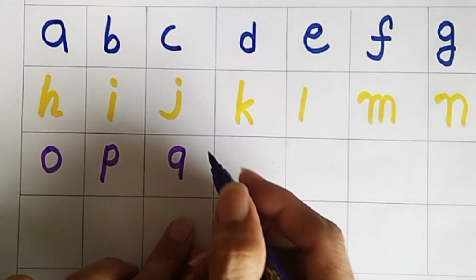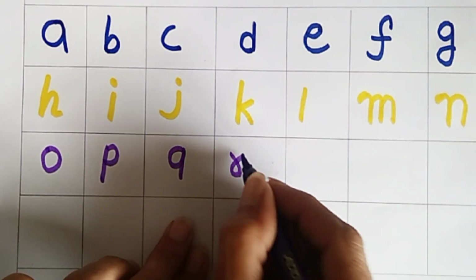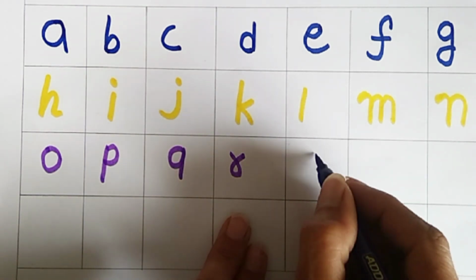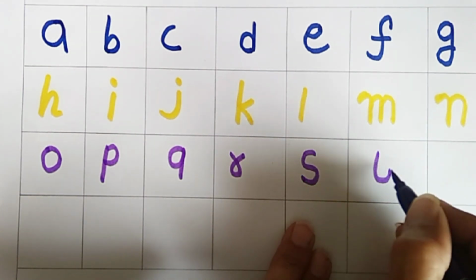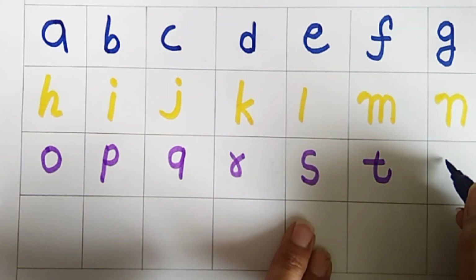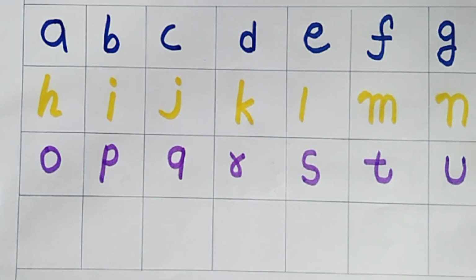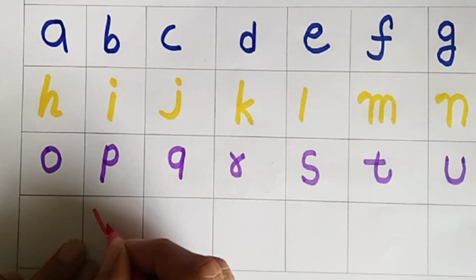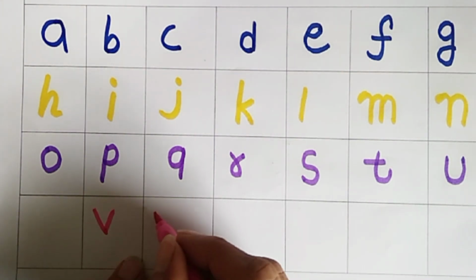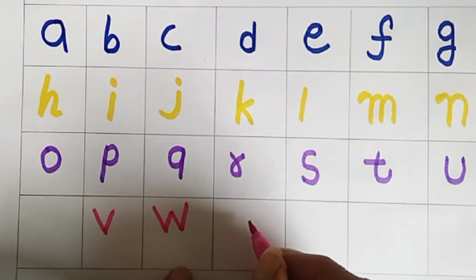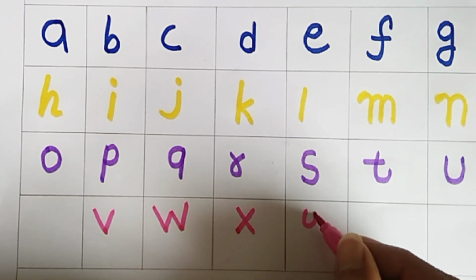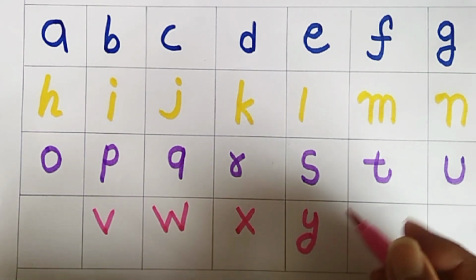Q for queen. R for roach. S for sheep. T for toy. U for umbrella. V for van. W for watch. X for X-ray. Y for yolk.